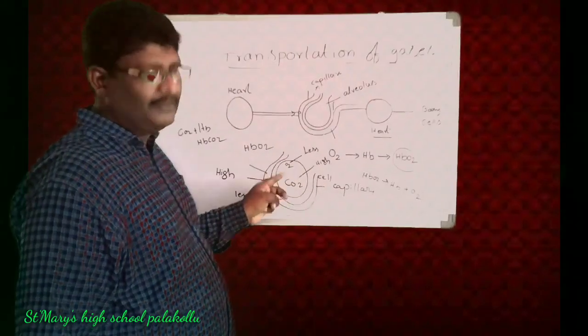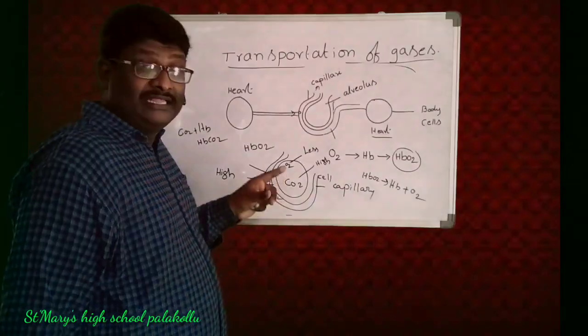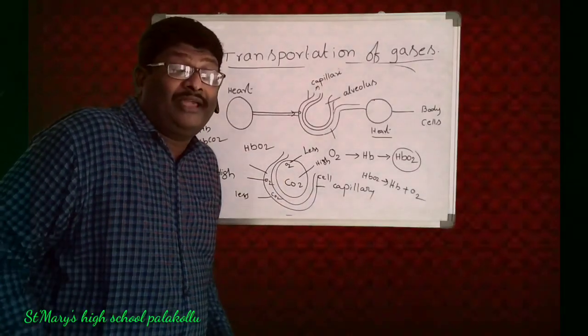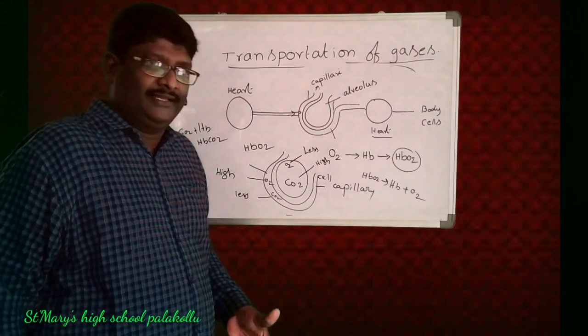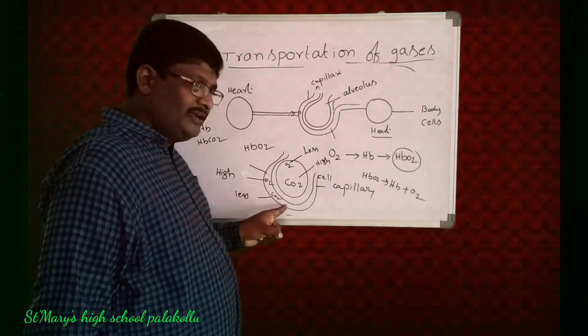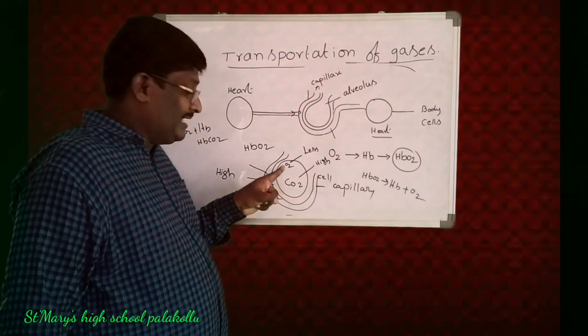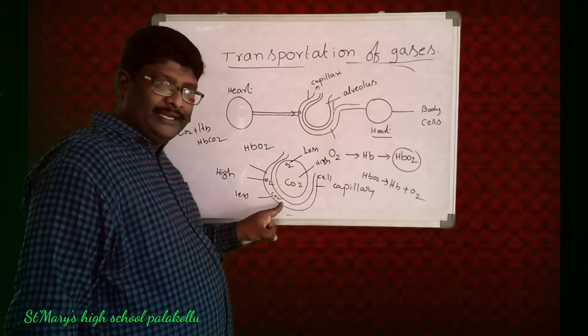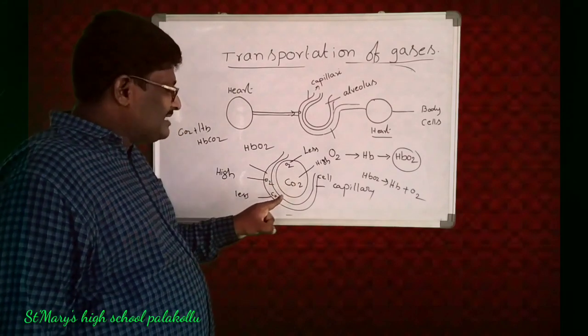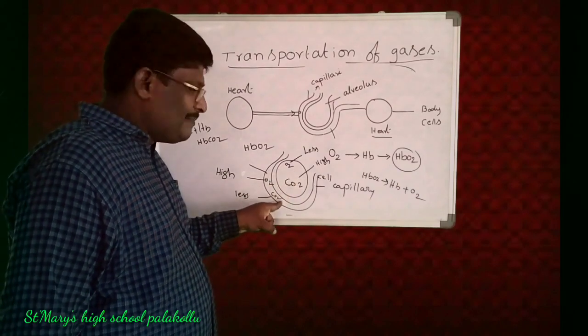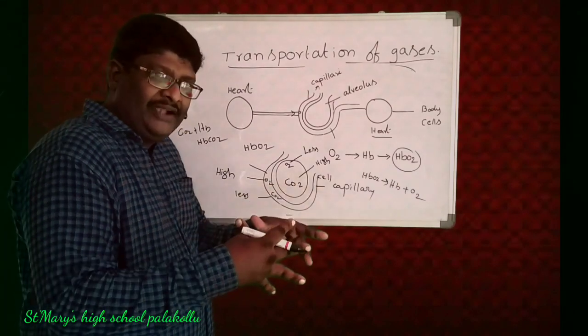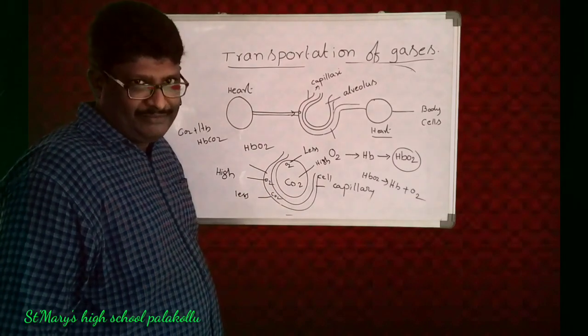Then here in the cells, the carbon dioxide quantity is very high, and in the blood it is less. So that's the reason this carbon dioxide enters the blood. When the carbon dioxide enters the blood, it is added with this Hb, meaning hemoglobin.